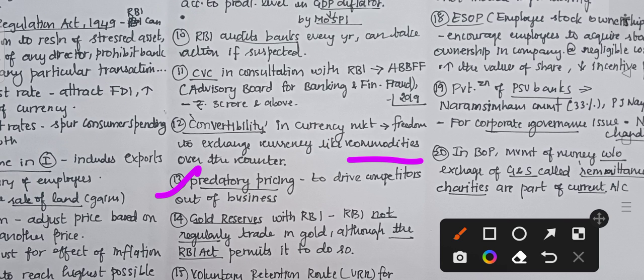Predatory pricing is, for example, if a foreign company, say a Chinese company, enters India and reduces the price so low that the Indian domestic markets are affected, then it is called predatory pricing. It is a kind of market tactic. This is basically to drive competitors out of business, just like Jio did.